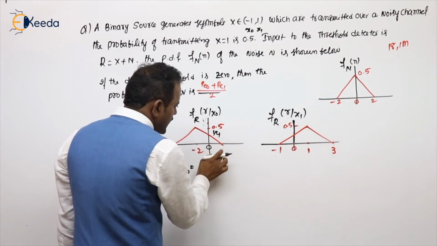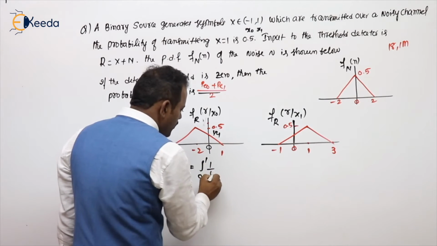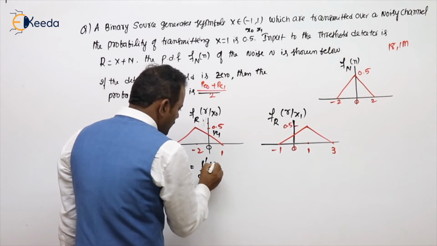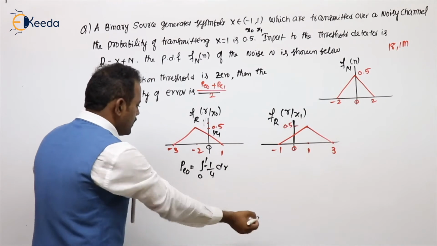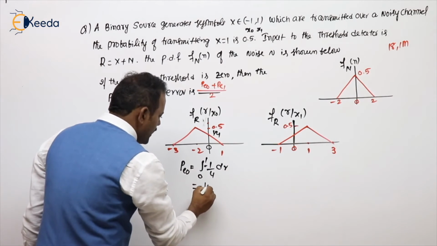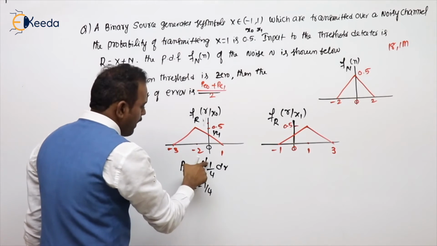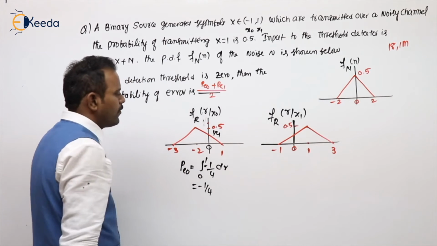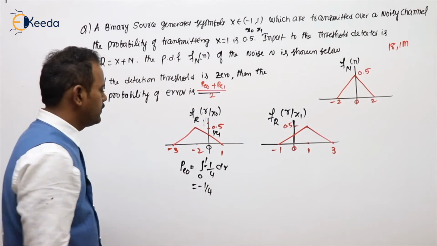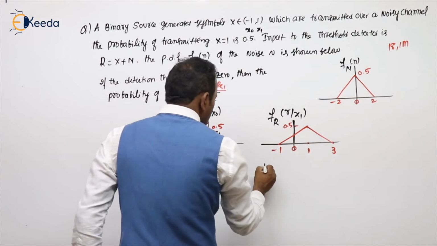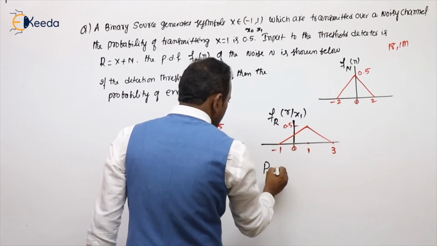Change in y by change in x. Change in y is 1 by 4. Change in x is 1. But minus into dr. So what is this value? -1 by 4. And 1 minus 0 will be 1. Got my point? Now, what is the probability of error for 1?